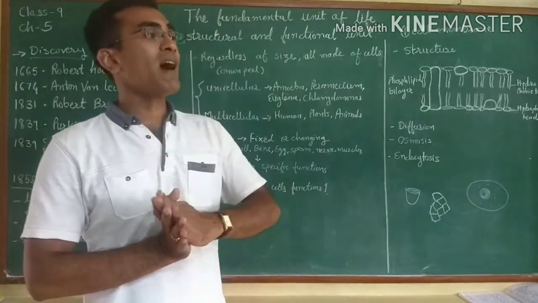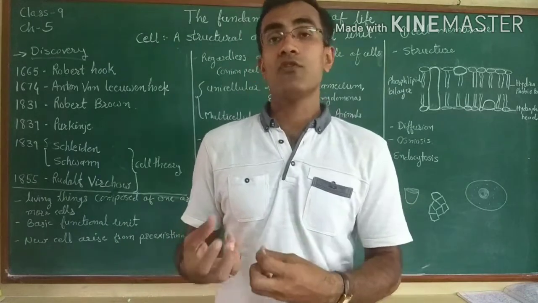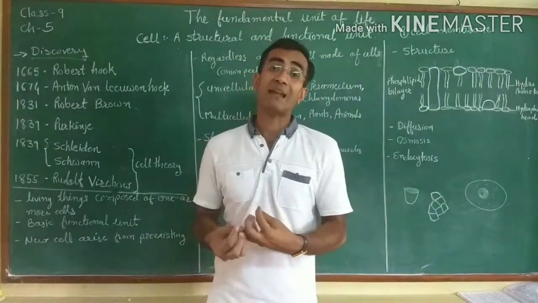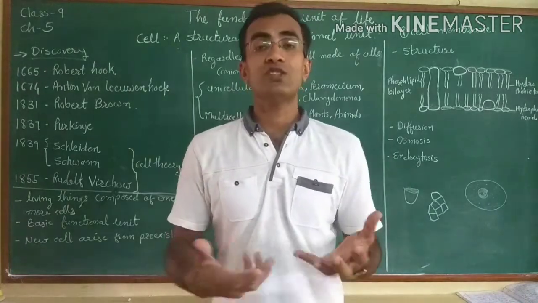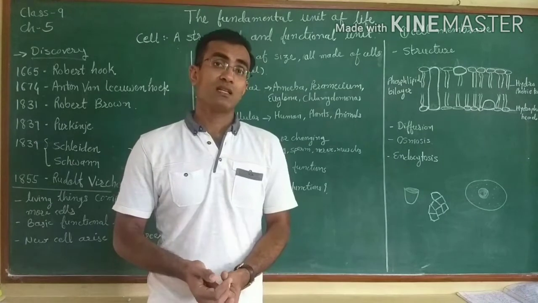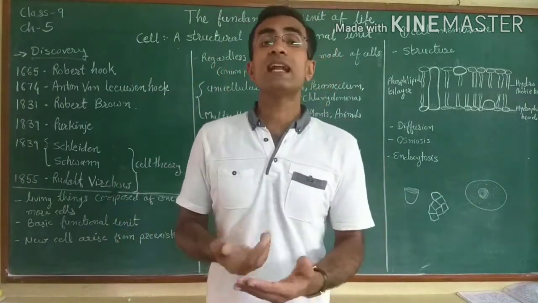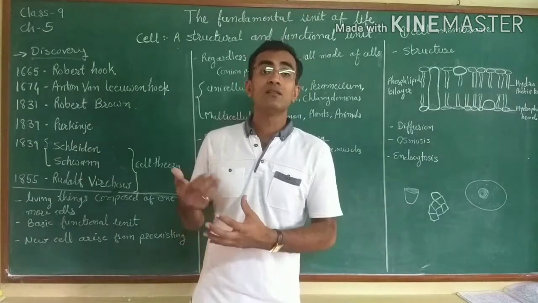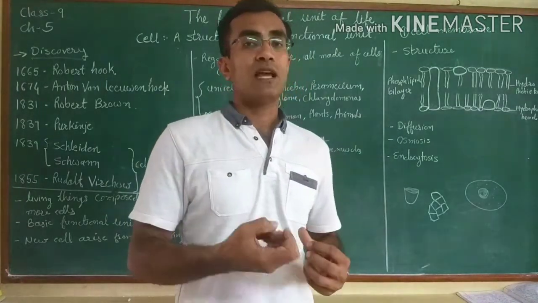Now if we talk about the size or the shape of the cells, they can be different. In our body, different kinds of cells are present, and they do different sorts of activities. That is a characteristic of living beings. They perform specific types of activity.